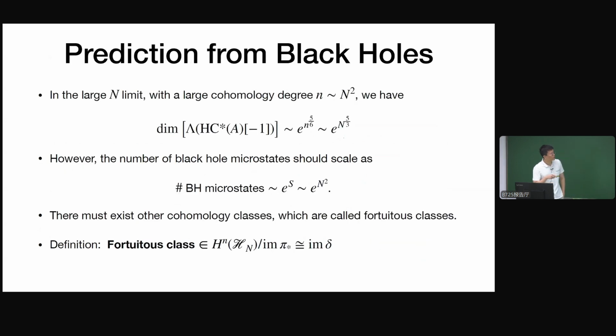So the estimation is to compute the dimension of the product of the cyclic homology. And we want to study a larger n limit and consider the homology degree, the small n, scaling like n squared. And in this case, we can estimate how many cohomology classes we have. That goes like e to the small n to the 5/6. And then if small n scales like capital N squared, that is e to the capital N to the 5/3. However, this scaling is much smaller than the thing we expect from the bulk dual black hole.